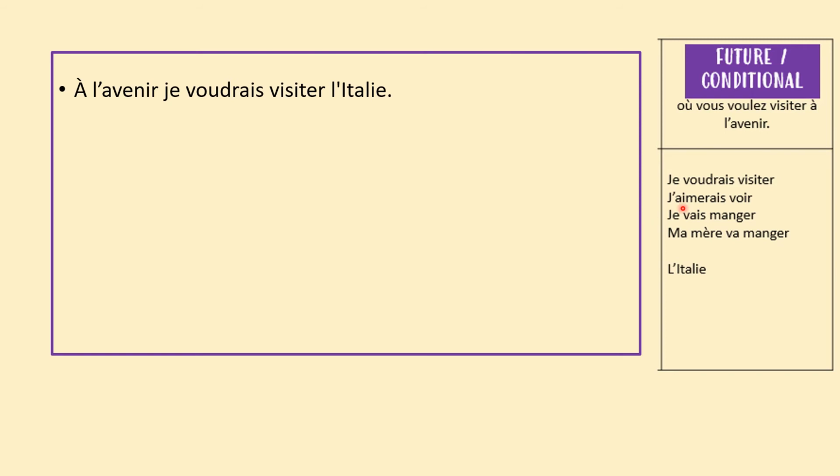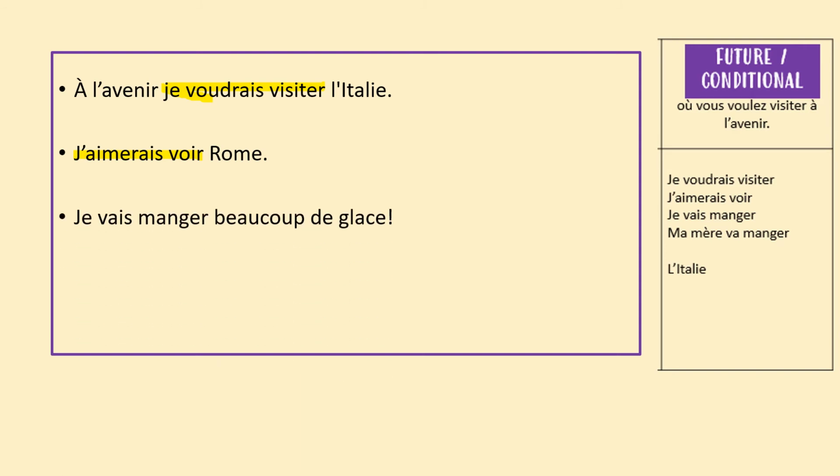So, à l'avenir, I've used this straight from the question. À l'avenir, je voudrais visiter l'Italie. So I've got my conditional here. Je voudrais visiter l'Italie. In the future, I would like to visit Italy. J'aimerais voir Rome. So I've got another conditional with an infinitive in there. Je vais manger beaucoup de glace. So I've got a future tense there.